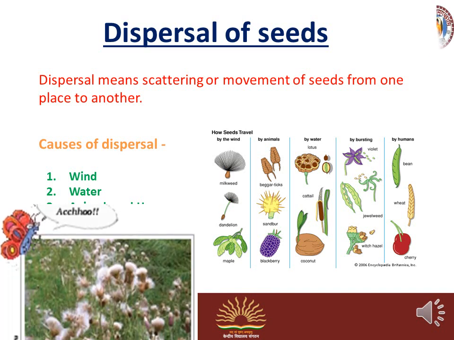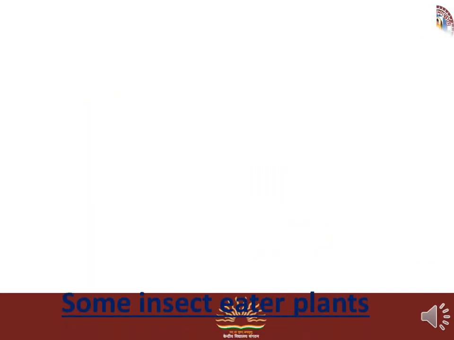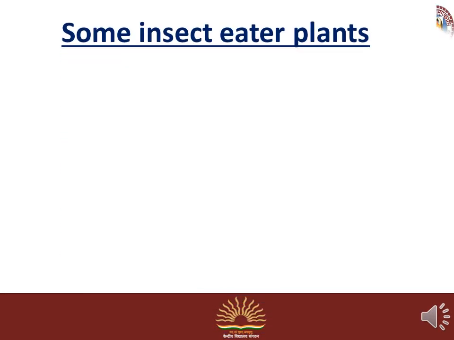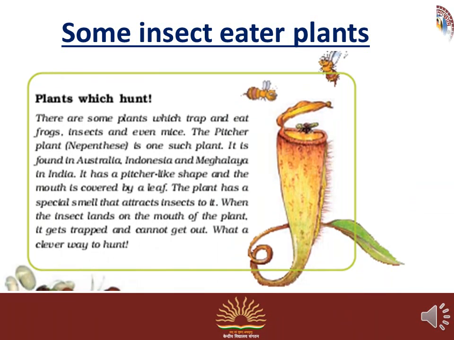Now come to the insect eater plant. It is also known as extraordinary plant. You can read this in your book also. Plants which hunt.